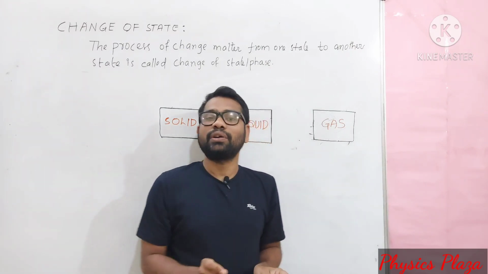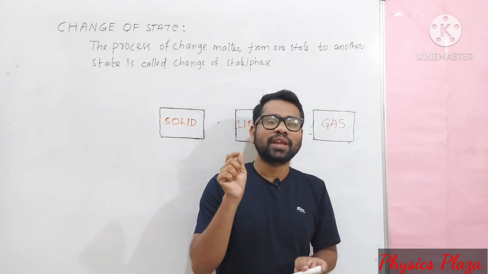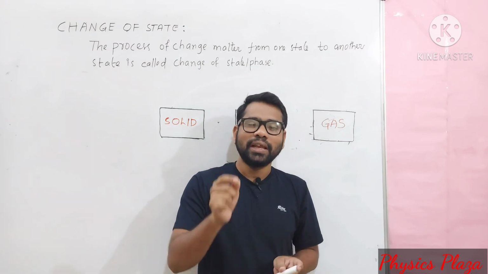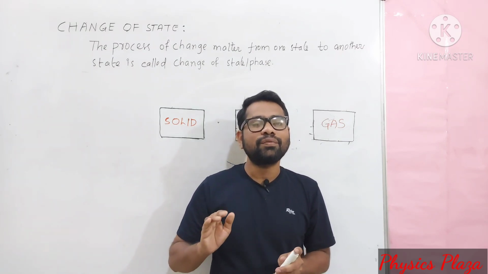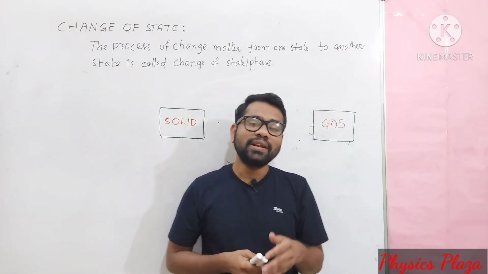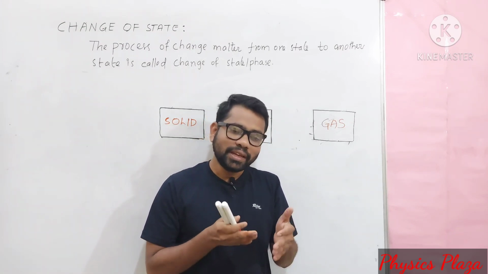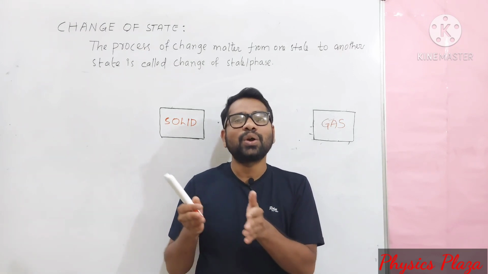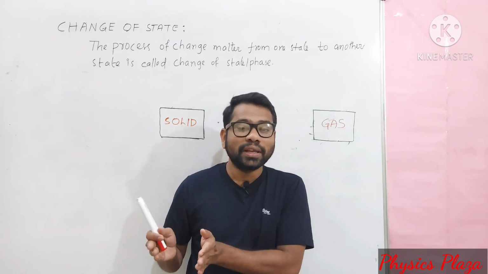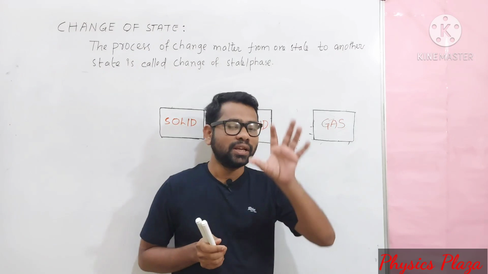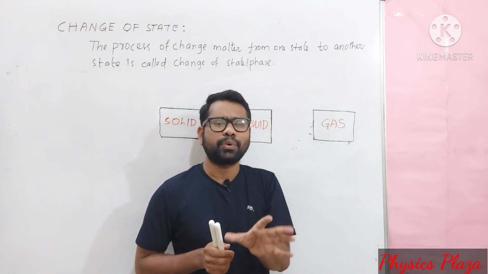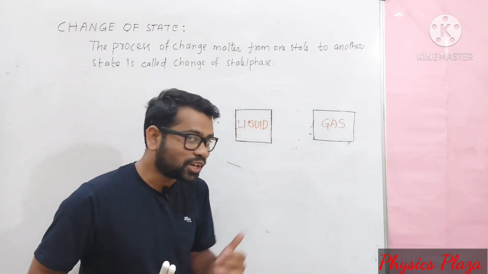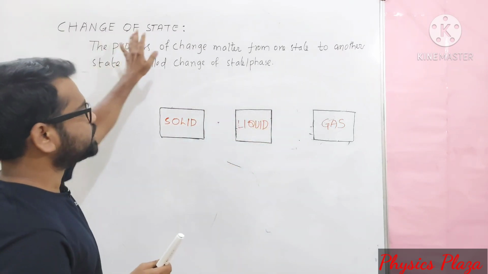And next, the important one which we have discussed, the principle of calorimetry. Children, it is also called the principle of method of mixture. It is based on the law of conservation of energy. It says that the heat energy lost by the hot body is equal to the heat energy gained by the cold body, as there is no heat loss to the surroundings. Children, these are very important definitions which we have to remember. Okay, fine. Now let us get into today's topic, change of state.